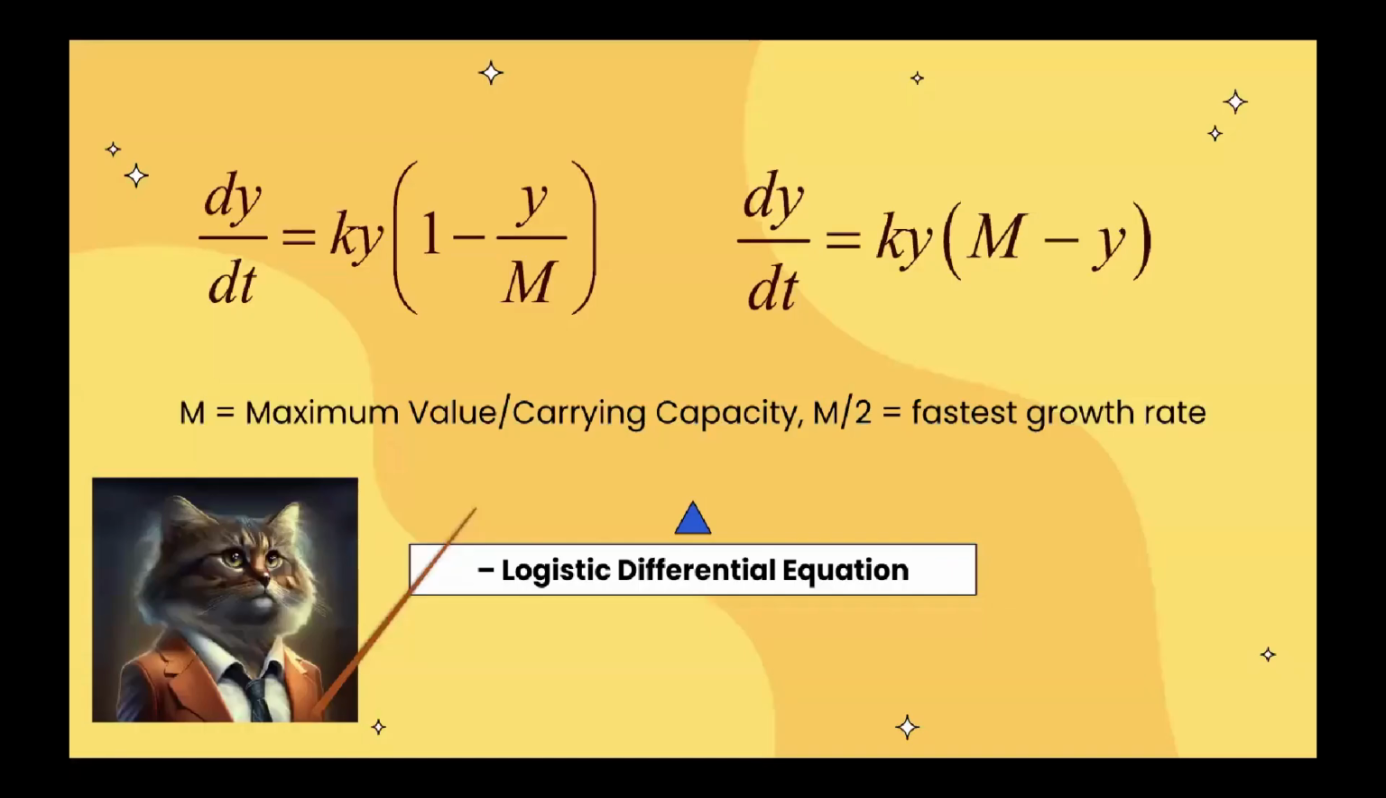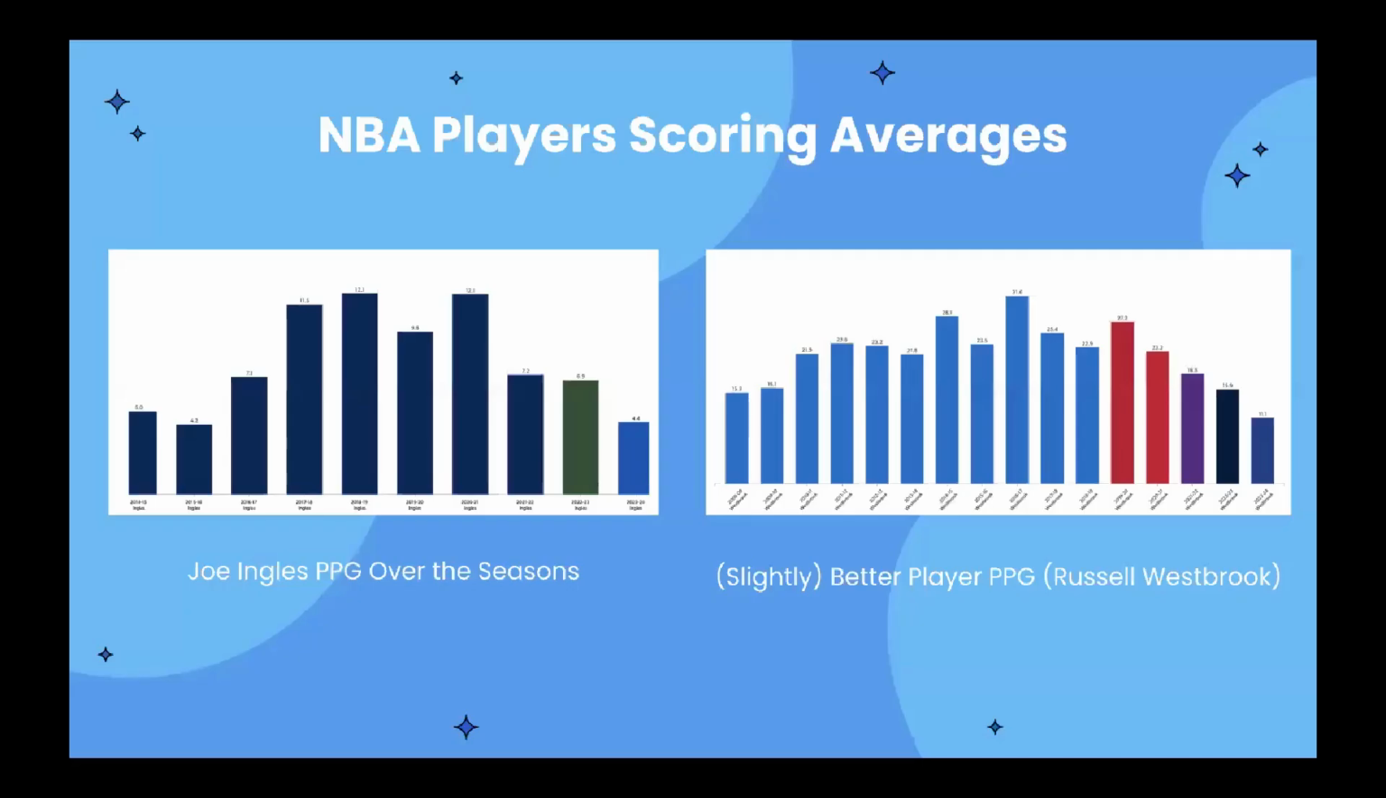Now, a common question that may be asked at this point is, wow, can we also model sports with this? Wow, that's a great question. And of course, the answer is yes. Now let's take a look at an NBA example. Let's take an average NBA player, say Joe Ingles, maybe a little bit better because he's played more than about 4 seasons.